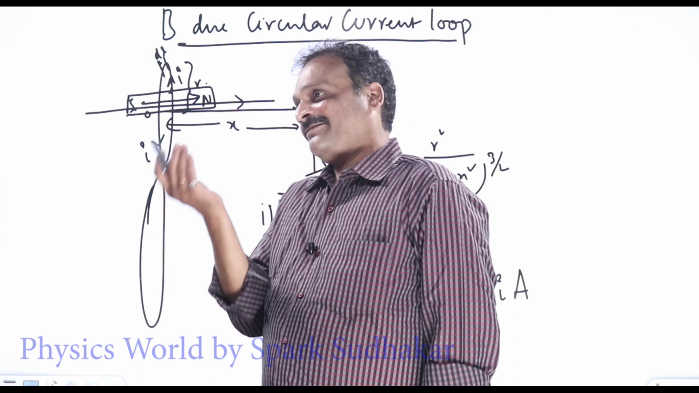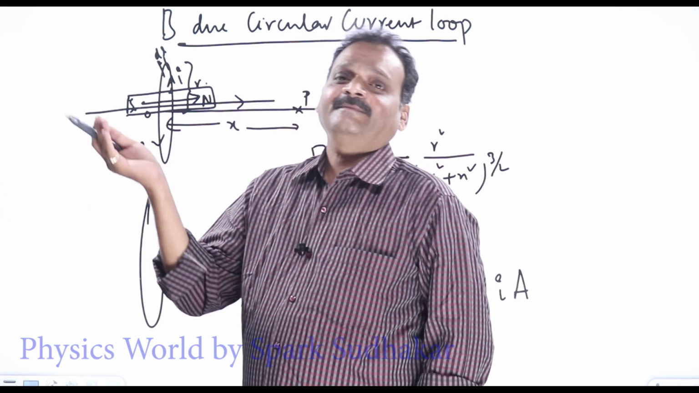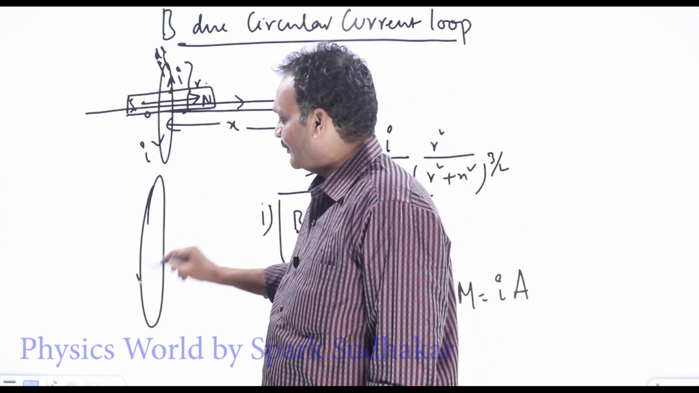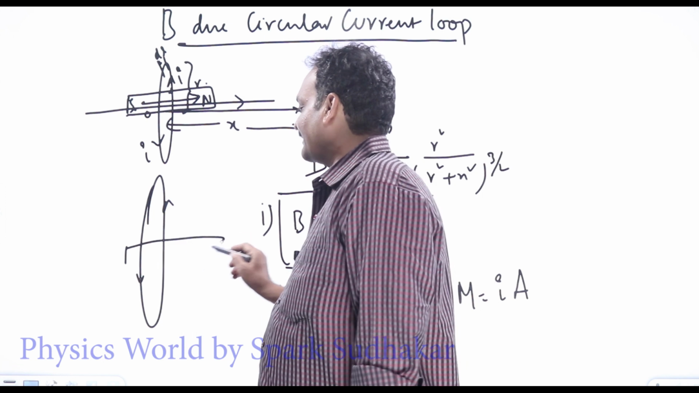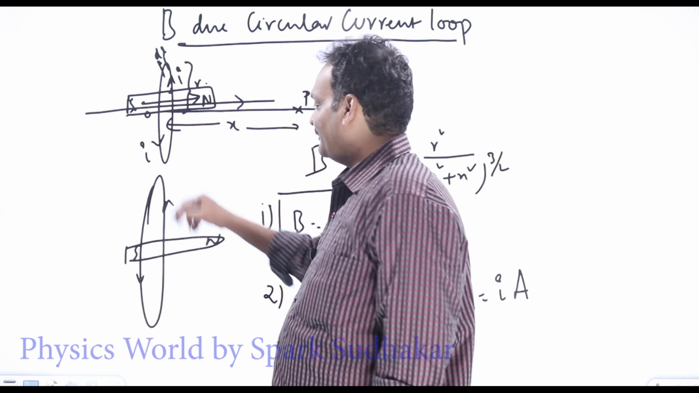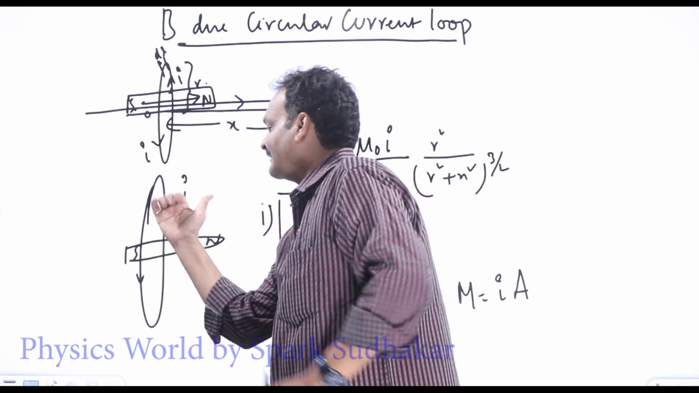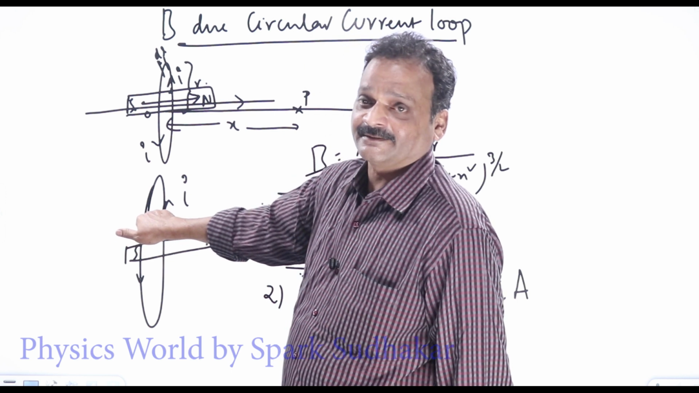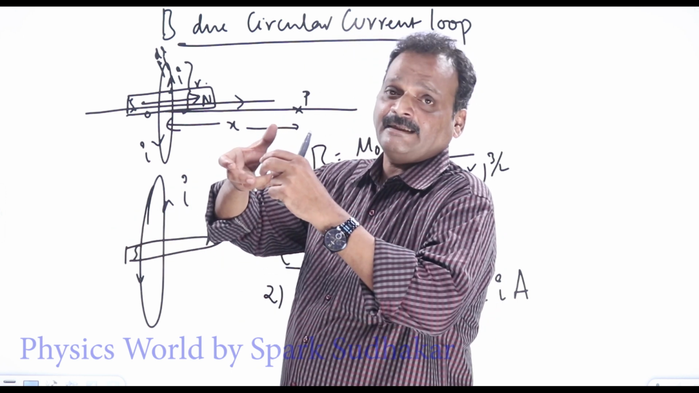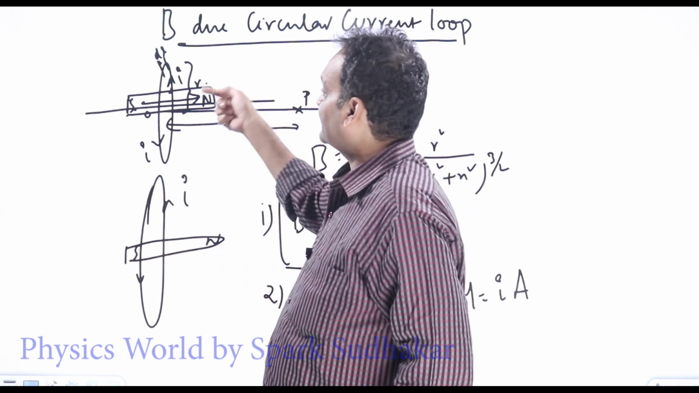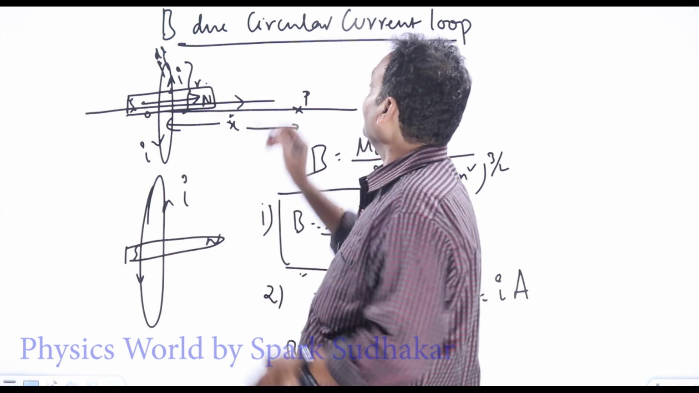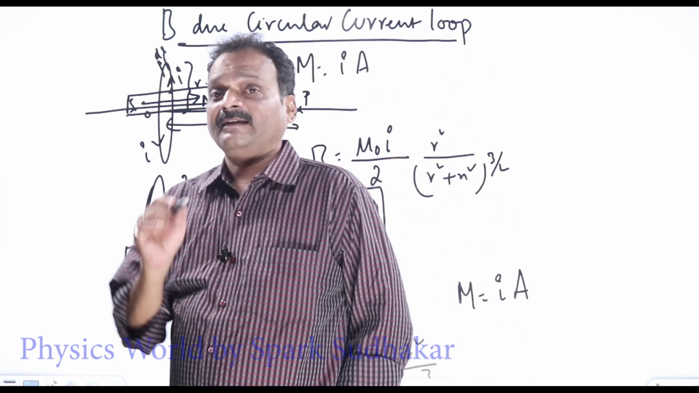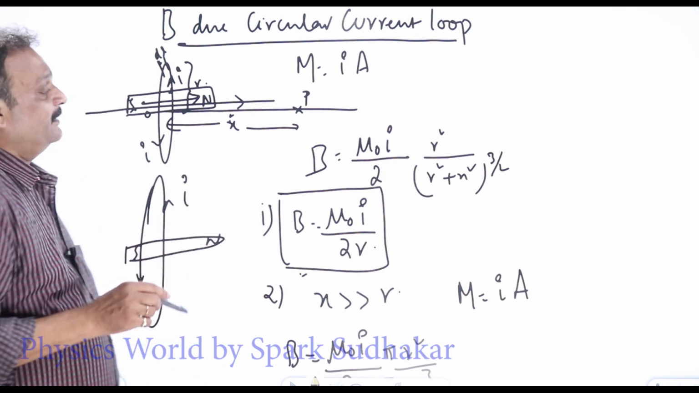Or otherwise, bar magnets come from these current loops only, actually. So whenever we have some current in a loop, we can treat it as a small bar magnet, with its south pole here and north pole here, depending on the direction of the current. If the current is like this, the dipole moment will be in this way. If the current is in the opposite direction, the dipole moment will be in this direction. So a current loop is equivalent to a magnetic dipole and will possess some dipole moment. What is its dipole moment? Capital M equals the current in the loop multiplied by the area of the loop, irrespective of the shape of the loop.